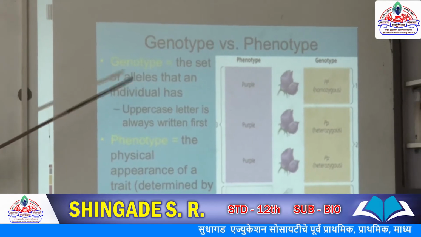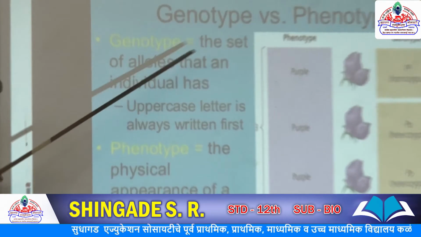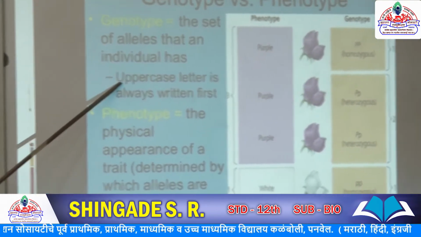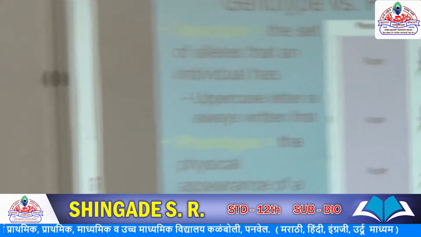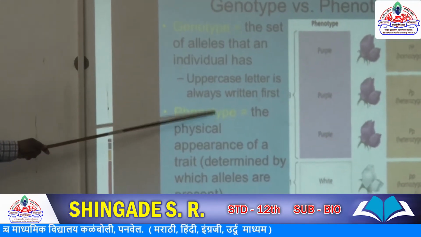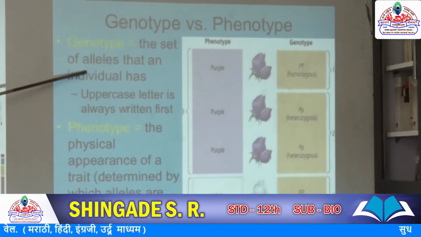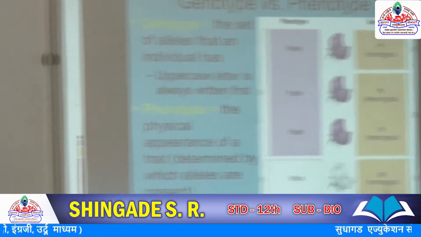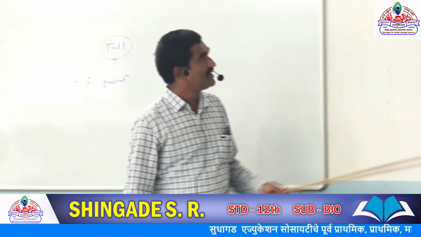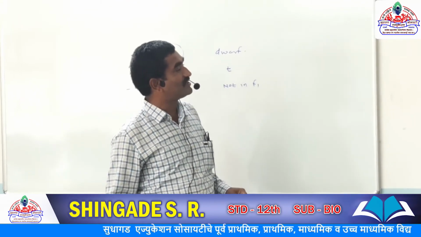See here, genotype is the set of alleles that an individual has. These are the phenotype and this is the genotype. Phenotype is the physical appearance, how it looks, while genotype is the genetical makeup. So the ratio of genotypes is the genotypic ratio, and the ratio of phenotypes is the phenotypic ratio. These are two very important terminologies when we study genetics.